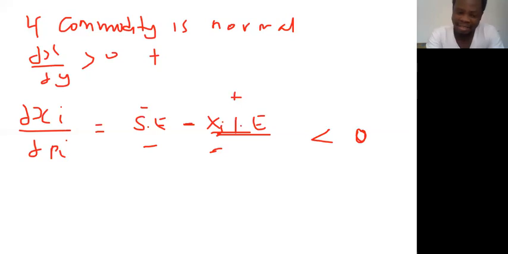That's why I say it's less than 0. So the less than 0 is talking about the relationship between the price and the quantity. When price goes up, you consume less for a normal good. And that is the same as what we say about the normal demand curve, right? Now let's look at the situation whereby the commodity